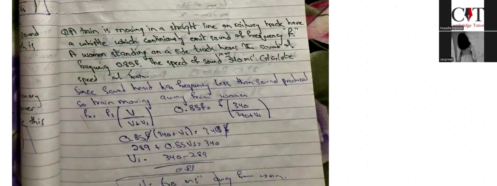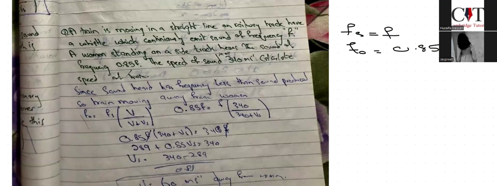The speed of the train means we have to find the speed of the source. You know that the observed frequency is 0.85 f, right? It is lesser, so you can say that the train is moving away from you, yes or no? The frequency of the source is f, and the frequency observed by the woman is 0.85 f. So it is the decreasing case, and we will add in the denominator.